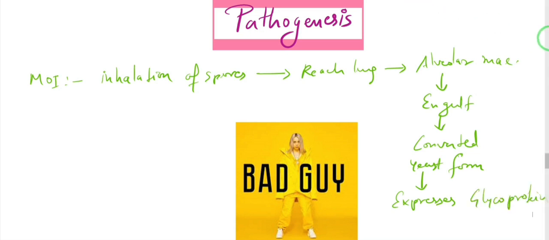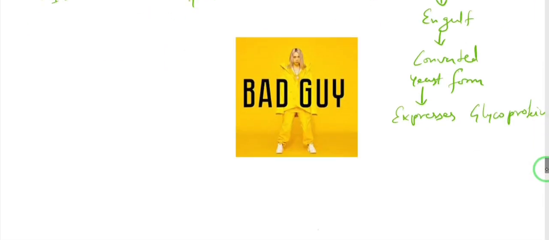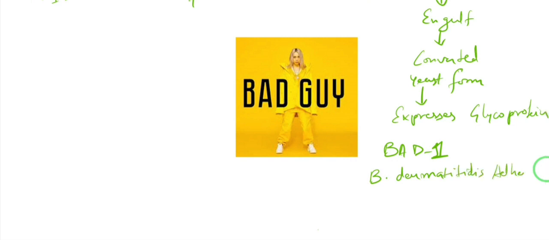This glycoprotein's name is BAD. Its name really is BAD, BAD1, and BAD stands for Blastomyces dermatitidis adhesin 1. And that is why I've put up the picture of Billie Eilish. Remember that bad blastomycosis is really the bad guy, having the BAD1 glycoprotein.